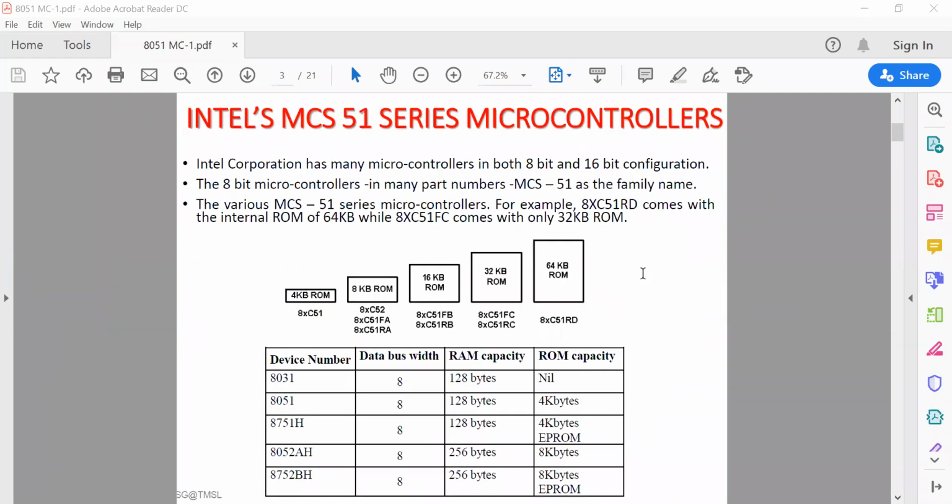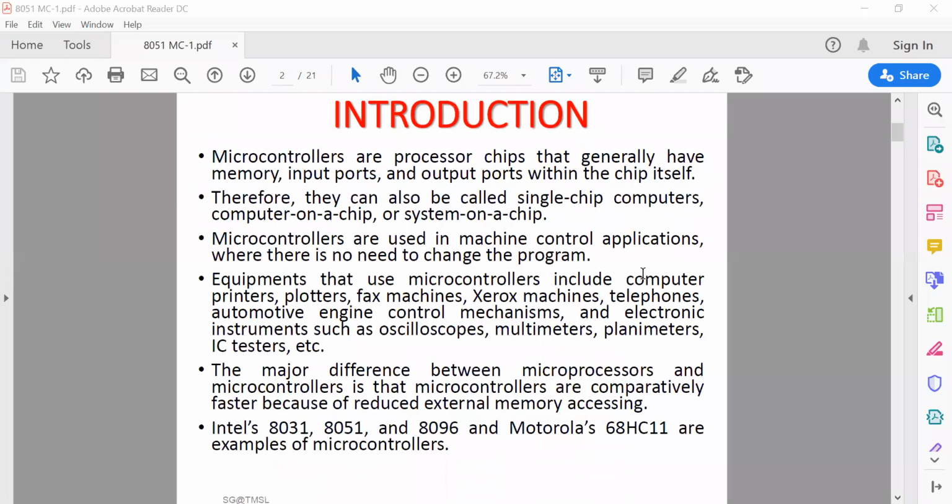Before discussing the features, here are some examples used in our everyday life. Microcontroller-based devices include computer printers, Xerox machines, fax machines, telephones, automobiles, and electronic instruments like oscilloscopes, multimeters, IC testers, and home appliances like fridge, TV, washing machine, mobile phone. Everywhere these microcontrollers are used.